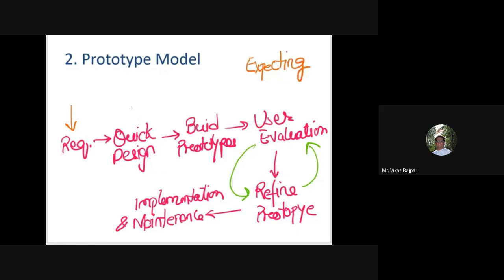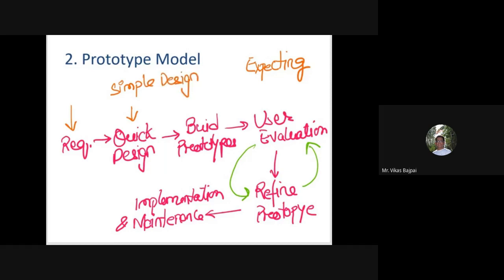And then we'll go ahead with the quick design, which is the second phase in which we have a preliminary design or a quick design. That means a very simple design is created, because we know that there will be several refinements in it.